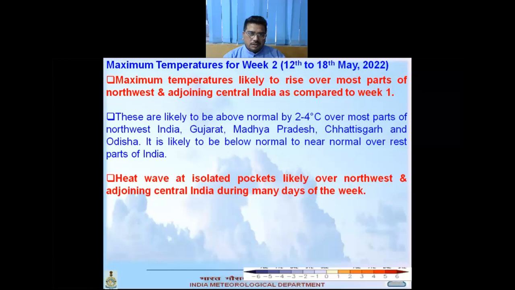And now go to the maximum temperature forecast for week 2. Maximum temperature is likely to rise over most parts of northwest and regional central India as compared to week 1. It is likely to be above normal by 2 to 4 degrees Celsius over most parts of northwest India, Gujarat, Madhya Pradesh, Chhattisgarh, and Odisha. And it is likely to be below normal to near normal over the rest of the country. And heat wave at isolated pockets is likely over northwest and regional central India during many days of the week.